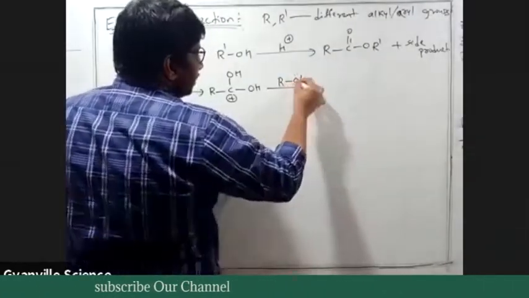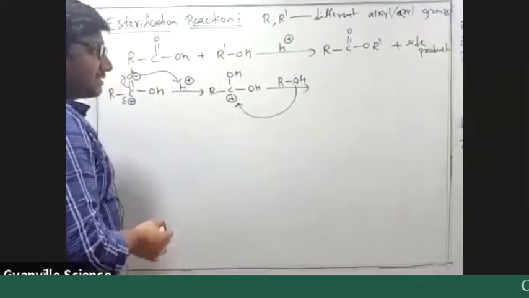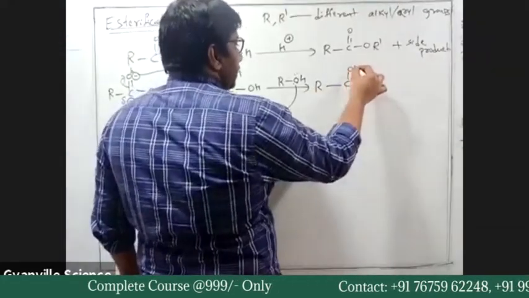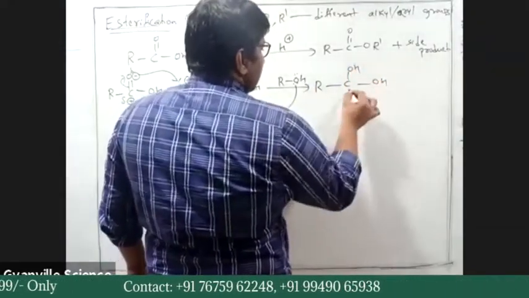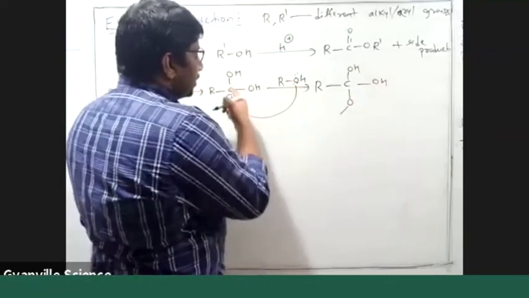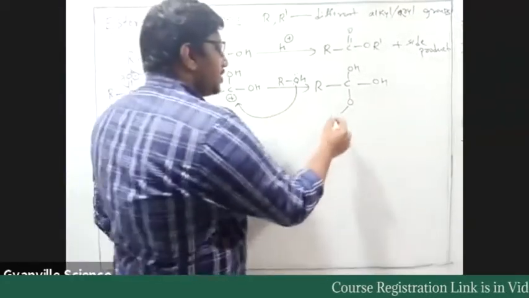Whatever alcohol we have, ROH, the lone pair on oxygen of this alcohol attacks this electrophilic carbon. One lone pair is utilized in the bond formation.